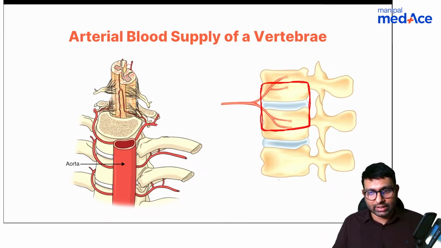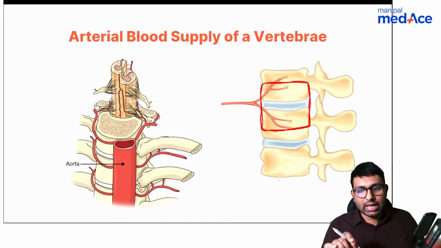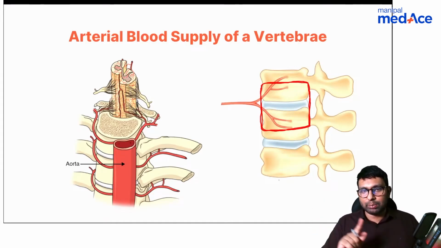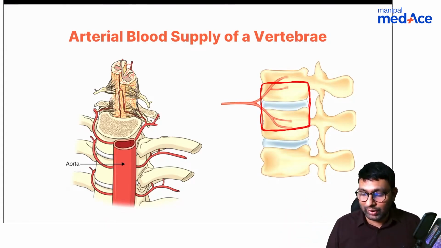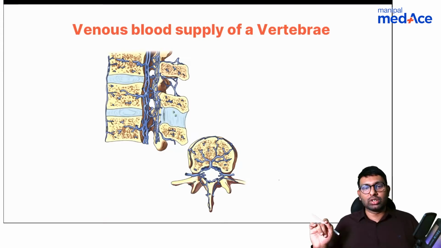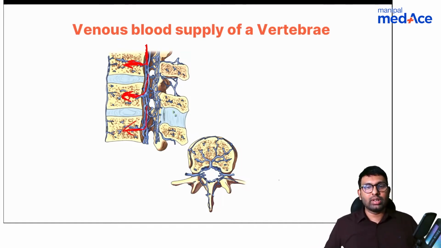Dr. Jain, you're right. Yeah, that is the concept I'm trying to explain here. So arterial blood supply, let's understand how hematogenous spread happens. You see here the arterial supply is mainly towards the lower vertebra, adjacent upper vertebra and the disc. This is the arterial supply. Now let's look at the venous supply. How do veins go into the vertebrae? Can you see how these veins are going directly inwards? They're directly going into the center of the vertebral body.